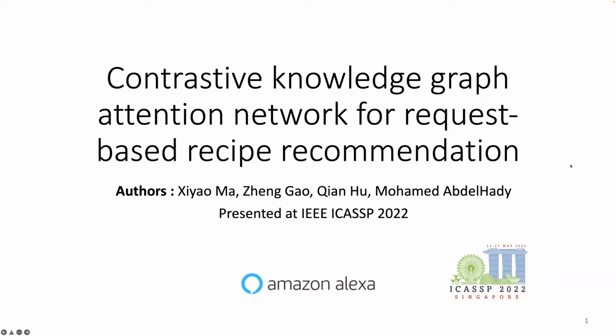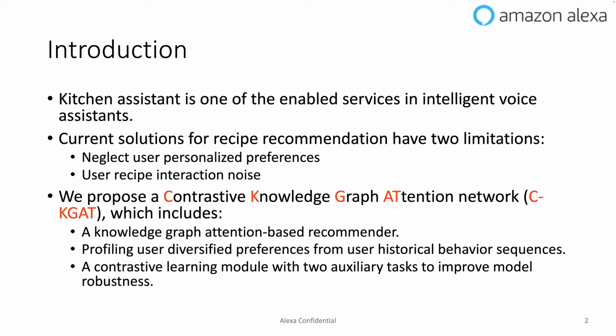And today I'm going to present the paper called Contrastive Knowledge Graph Attention Network for Request-Based Recipe Recommendation. First of all, let me briefly introduce the background of this paper. So in Alexa, Kitchen Assistant is one of the enabled services in intelligent voice assistant. So it's kind of an essential part in the Alexa.